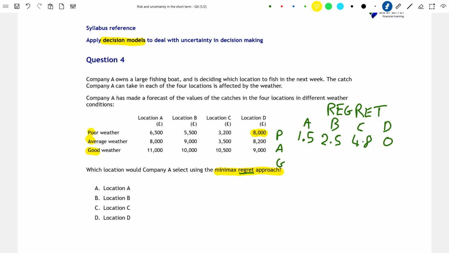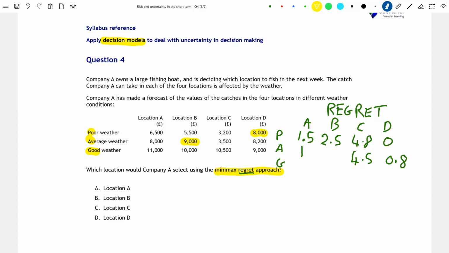So let's repeat this for average weather. Where do we want to be if the weather is average? Well, the greatest catch value is in location B with £9,000. This is 1,000 greater than the 8,000 in location A, 4,500 greater than the 3,500 in location C, and 800 greater than the 8,200 in location D.